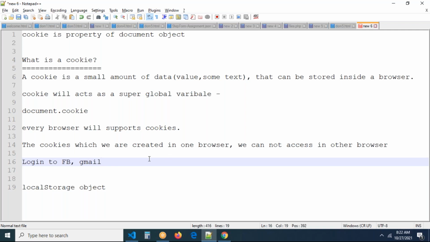So the same concept we are going to do now by using JavaScript. How can we create a cookie? How can we read a cookie? That we can see now, guys. Okay, let us see how we can work with the cookies. Now you can see cookies are very important, as I told you.